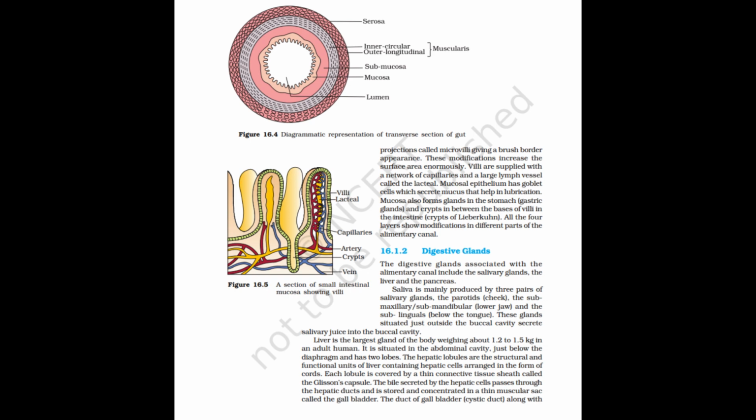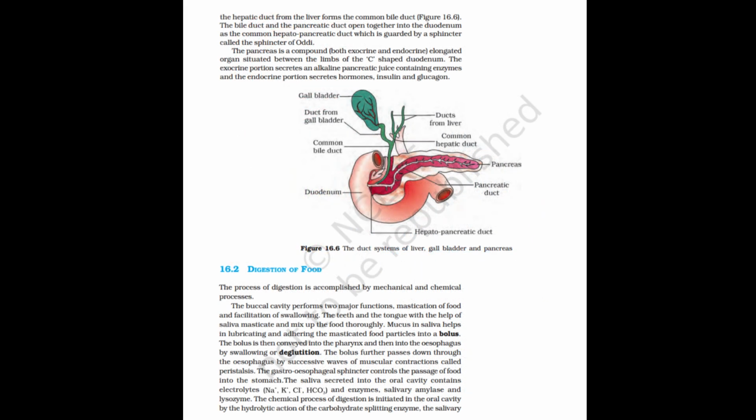The bile secreted by the hepatic cells passes through the hepatic ducts and is stored and concentrated in a thin muscular sac called the gallbladder. The duct of the gallbladder, the cystic duct, along with the hepatic duct from the liver forms the common bile duct, Figure 16.6. The bile duct and the pancreatic duct open together into the duodenum as the common hepatopancreatic duct, which is guarded by a sphincter called the sphincter of Oddi.